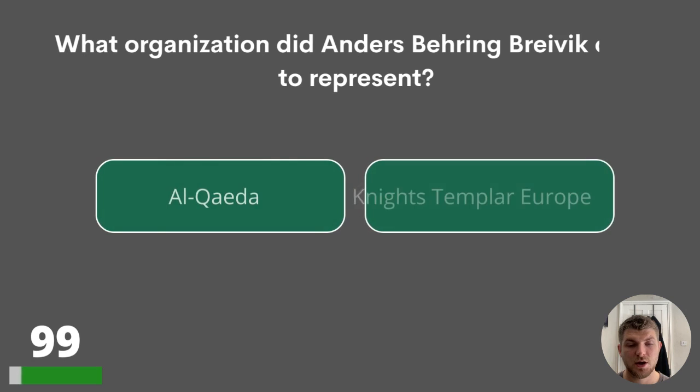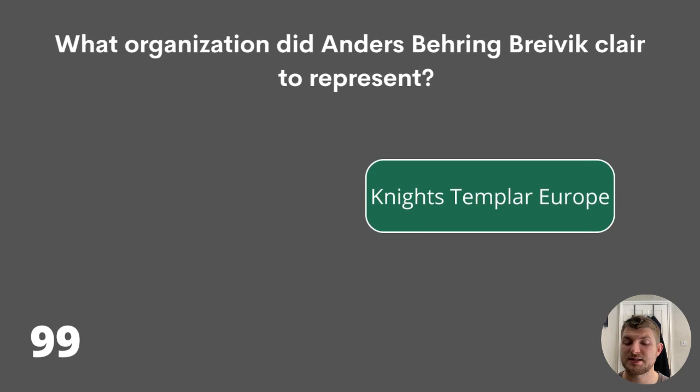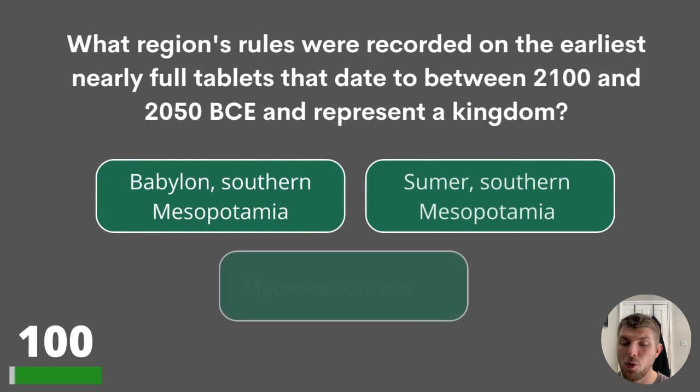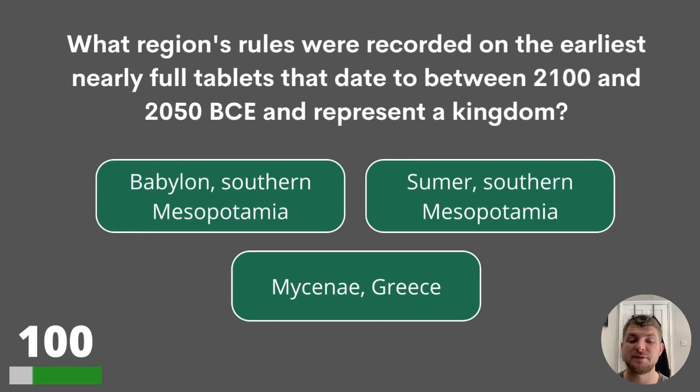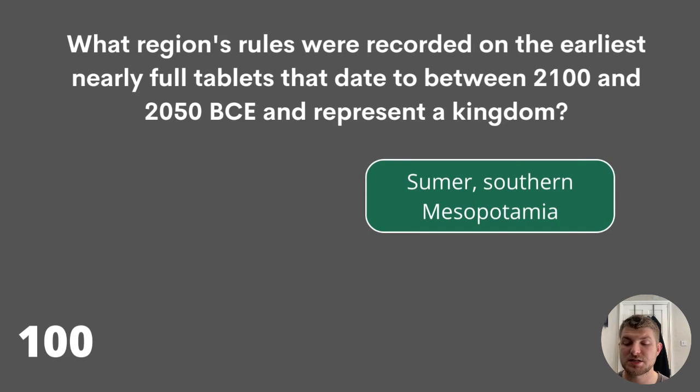Question 99. What organisation did Anders Behring Breivik claim to represent? Al-Qaeda, Knights Templar Europe, or Boko Haram? The answer is Knights Templar Europe. And here it is, question 100. What region's rules were recorded on the earliest nearly full tablets that date to between 2100 and 2050 BCE and represent a kingdom? Babylon, southern Mesopotamia, Sumer, southern Mesopotamia, or Mycenae, Greece? And the answer is Sumer, southern Mesopotamia.